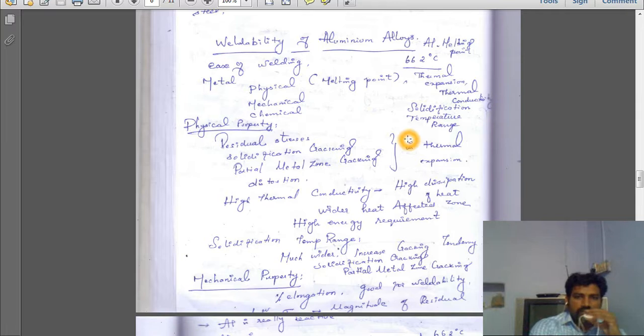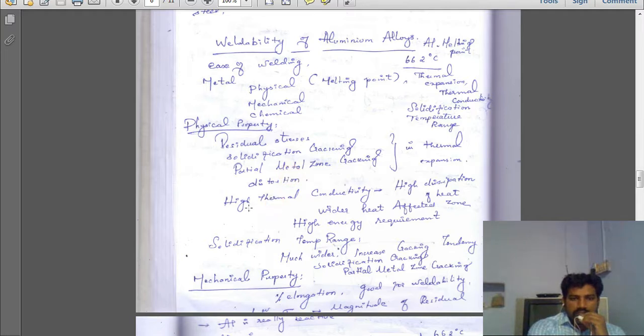So we can see the remaining things. What are the problems? First one, residual stress and solidification cracking tendency, partial melting zone cracking tendency, and distortion. These are all the problems which arise when we go for welding aluminium alloy.